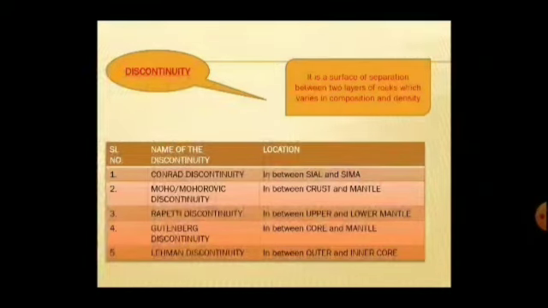One is Conrad discontinuity, in between Sial and Sima. Two, Moho or Mohorovicic discontinuity, in between crust and mantle. Three, Repetti discontinuity, in between upper and lower mantle. Four, Gutenberg discontinuity, in between core and mantle. Five, Lehmann discontinuity, in between outer and inner core.